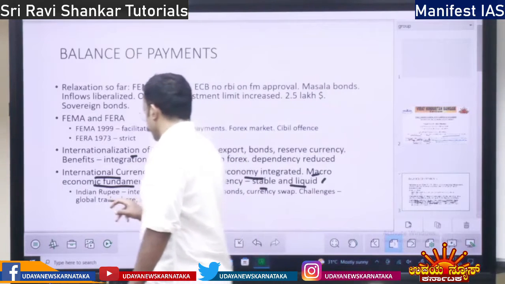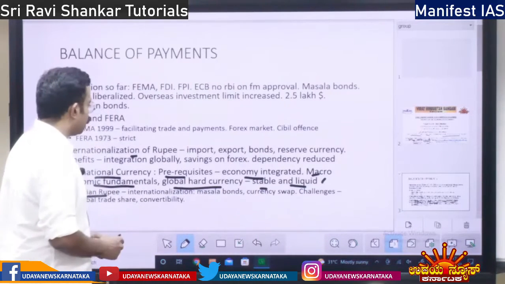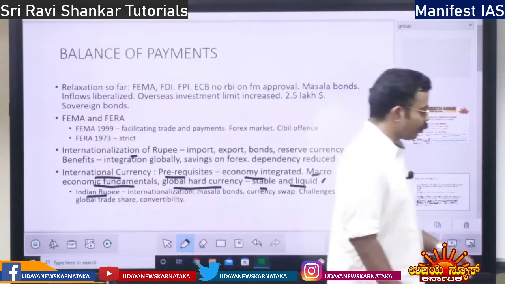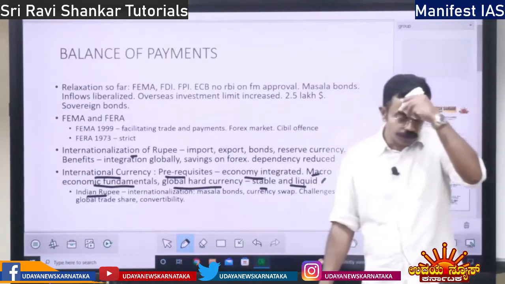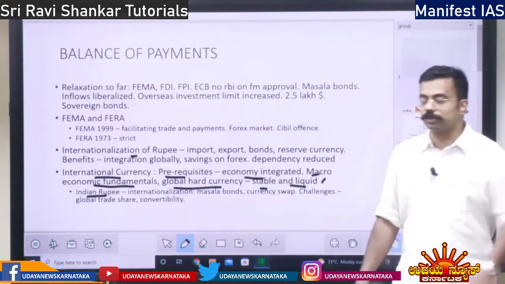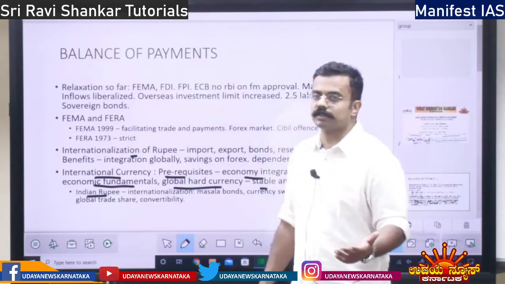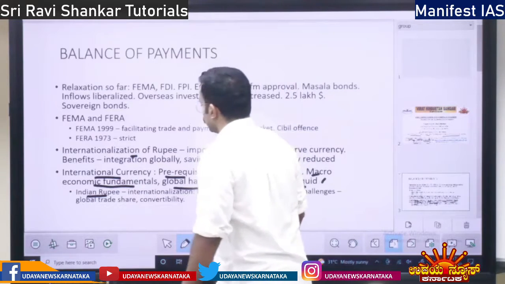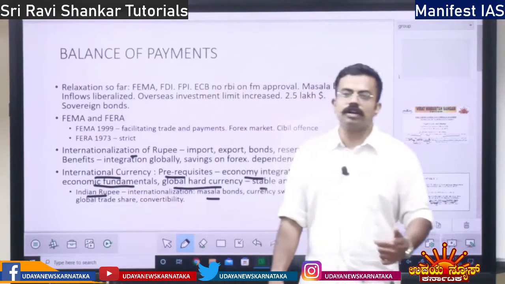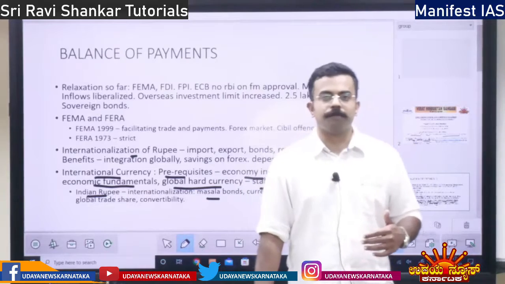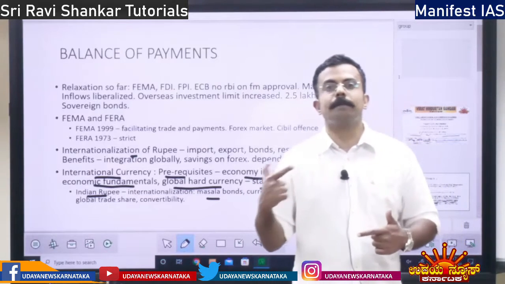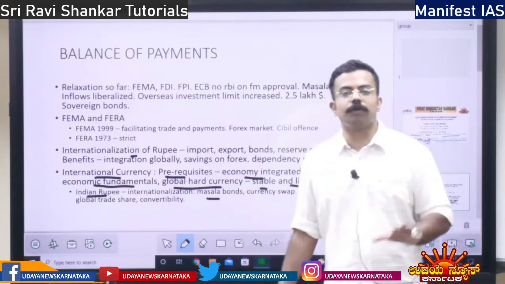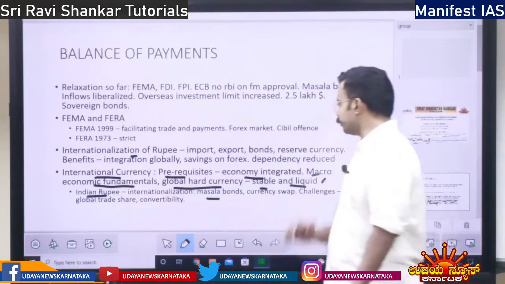Apart from that, Indian rupee internationalization. What have we done to internationalize the Indian rupee? The first thing we have done is to issue masala bonds. I have spoken about masala bonds in detail earlier. Issuing masala bonds internationalizes the rupee. Why? Because whatever dollar debt we are taking would be repaid back in Indian rupee. So what does it make? It makes the Indian rupee famous across the world. That is the first point.